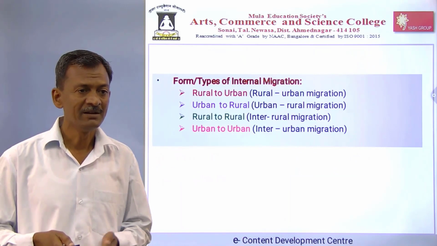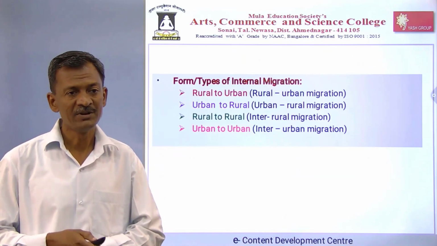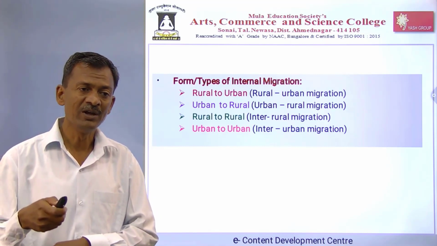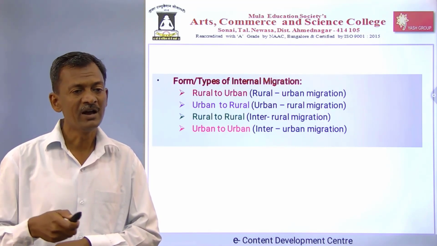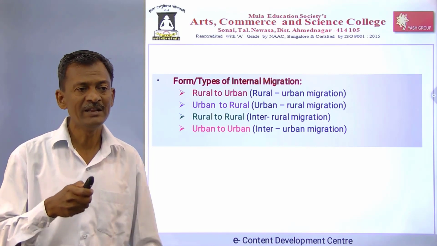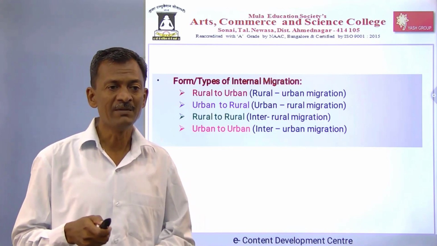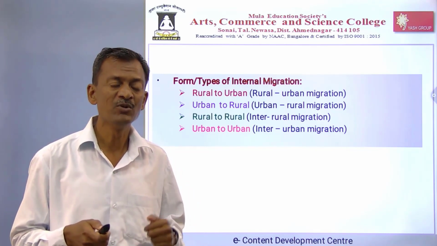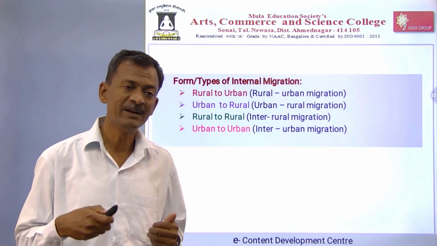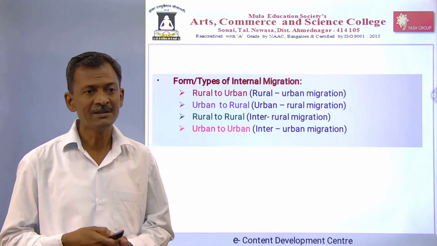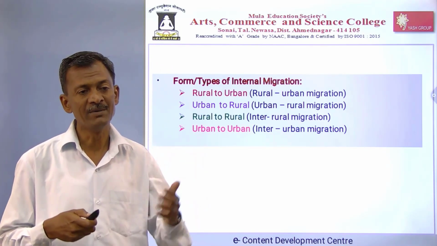Then I will give the list of the types of migration: rural to urban, urban to rural, rural to rural, and urban to urban. When the population in rural areas goes to urban areas, it is known as rural to urban migration. In India, after independence, most rural people went to urban life.